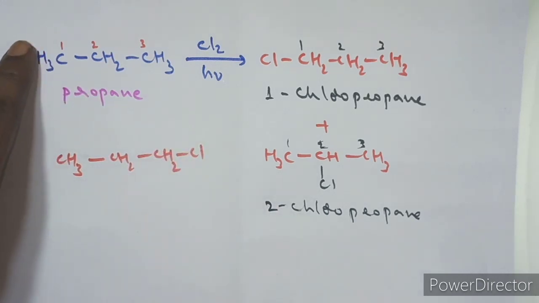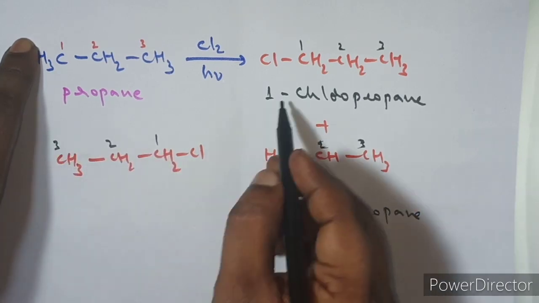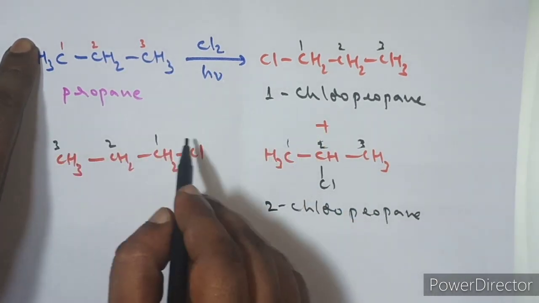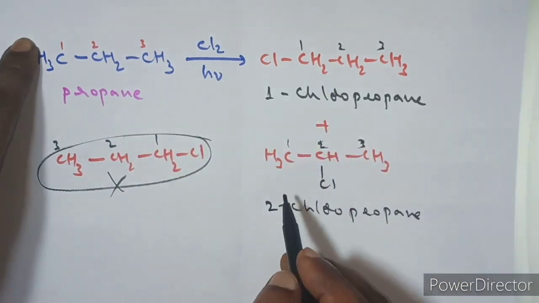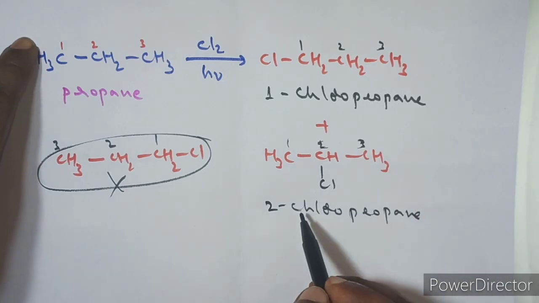What is the name of this molecule? Numbering will be from here now, so this is called 1-chloropropane. 1-chloropropane is repeatedly coming, so don't write it again. How many products are we getting? 2 products. What are the 2 products? One is 1-chloropropane, another one is 2-chloropropane.